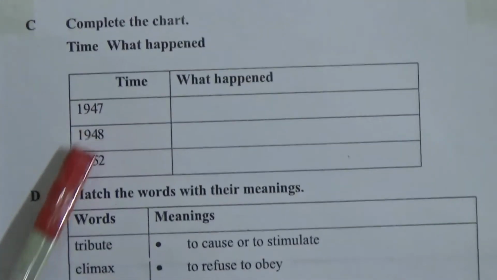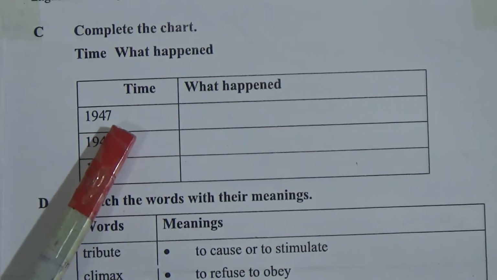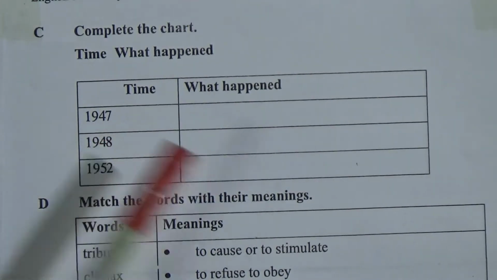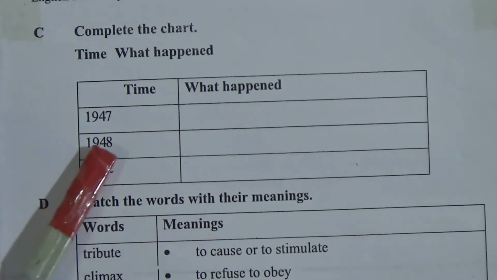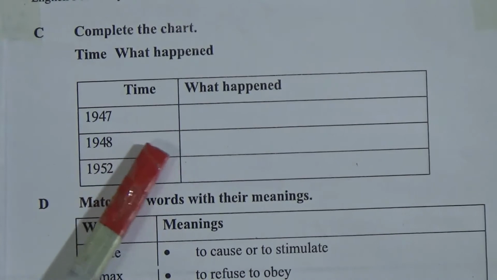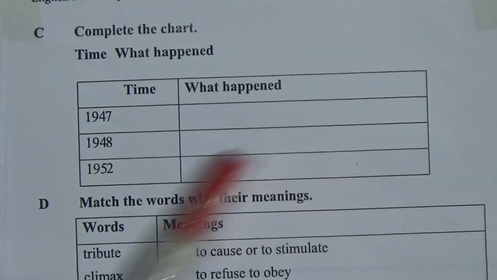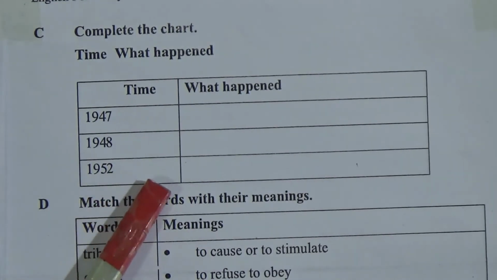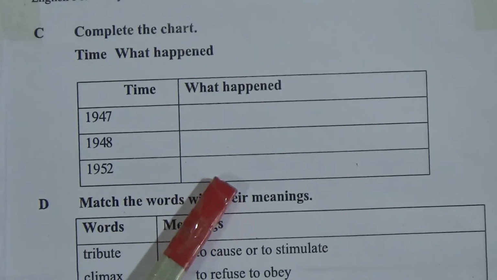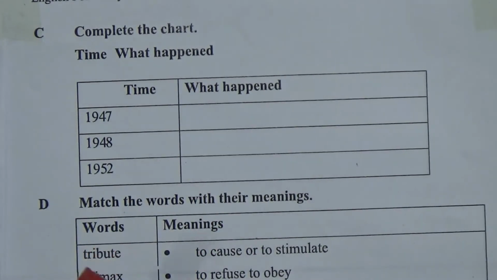What happened, and there is the time or year, and what happened. Now look, 1947, what happened? Pakistan and India became independent. I mean, two sovereign countries were formed. Then 1948, Muhammad Ali Jinnah declared Urdu as a state language of Pakistan. In 1952, the language movement, that means the students of Dhaka University brought out a peaceful protest procession. Now we will go to section D.